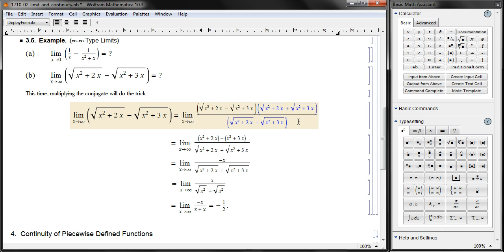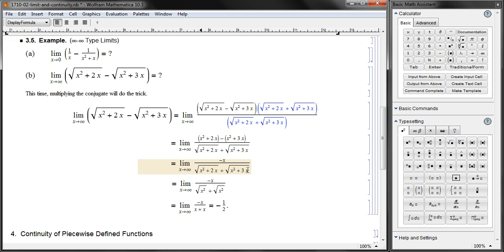The blue part is the conjugate. And what do we have? We have a minus b times a plus b. So we have a squared minus b squared. Result, the square root disappears and we have just plain subtraction. In the end, what do you get? This x squared and that x squared cancel out, and we get negative x there. And then down here we got something like this.